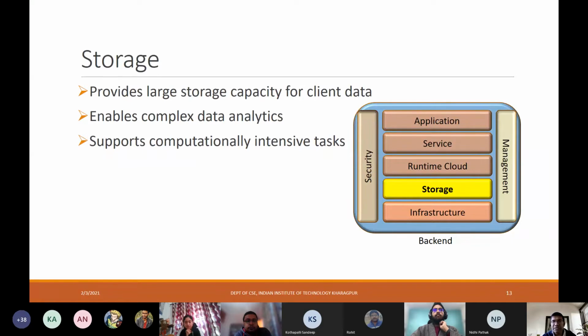Storage basically provides large storage capabilities for client data, and it enables complex data analytics. So storing of the data and performing different types of interesting data analytics are part of this storage layer. This storage is very important because this is where all the data are stored, and everything that you do on top actually depends on this storage layer. So the storage layer has to be built in such a way that it supports computationally intensive tasks and their execution.